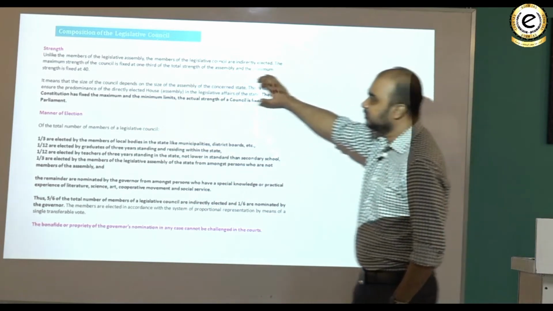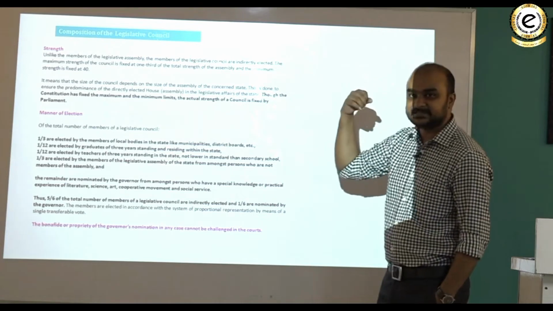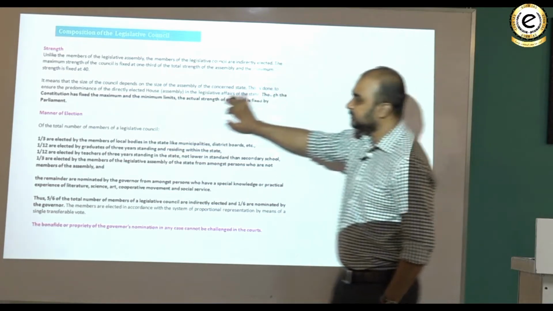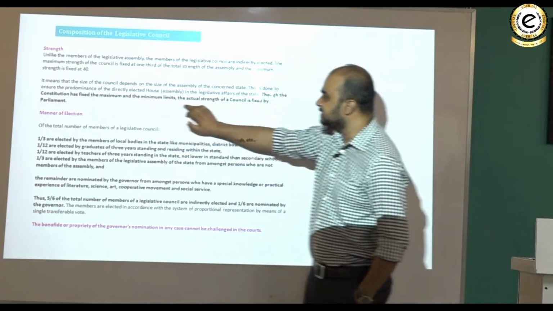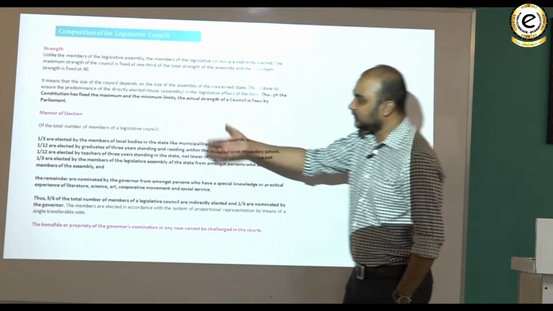This is done to ensure that the predominance of the directly elected house, the assembly, in the legislative affairs of the state is maintained. Though the constitution has fixed the maximum and the minimum limits, the actual strength of the council is fixed by the parliament. Anyhow, let's have a look at this manner of election.